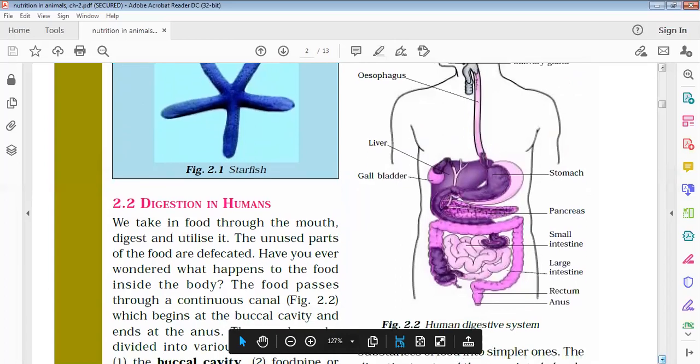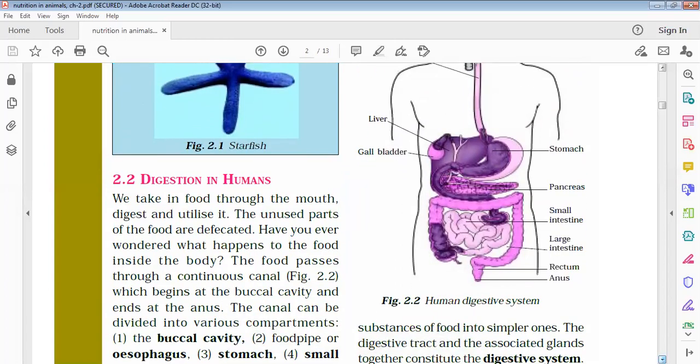Now the next step is digestion in humans. So we know that we take food through the mouth. Our body also needs energy to do work. So we get this energy from the food that we eat, right? The food we eat cannot be used as such by our body.